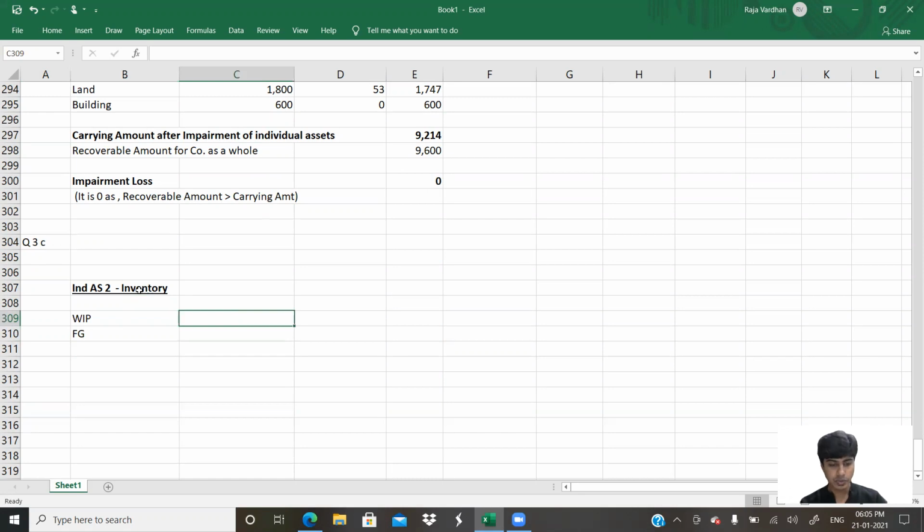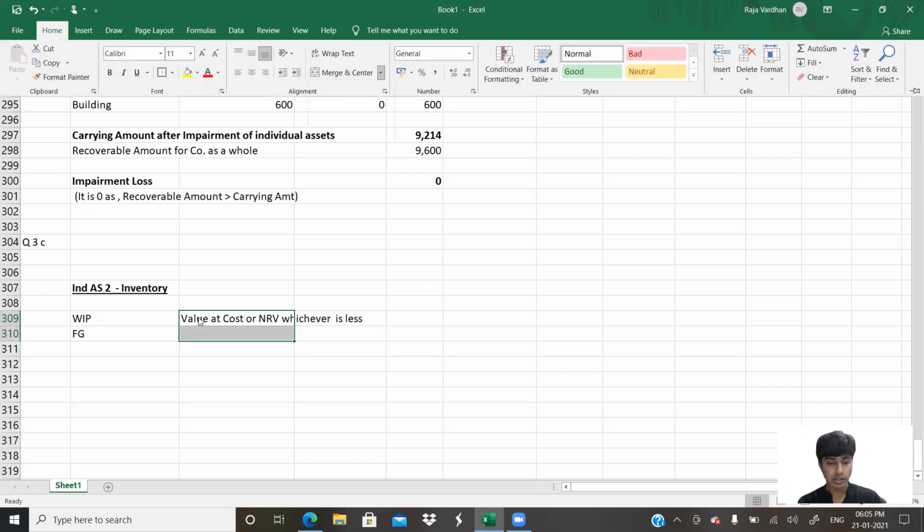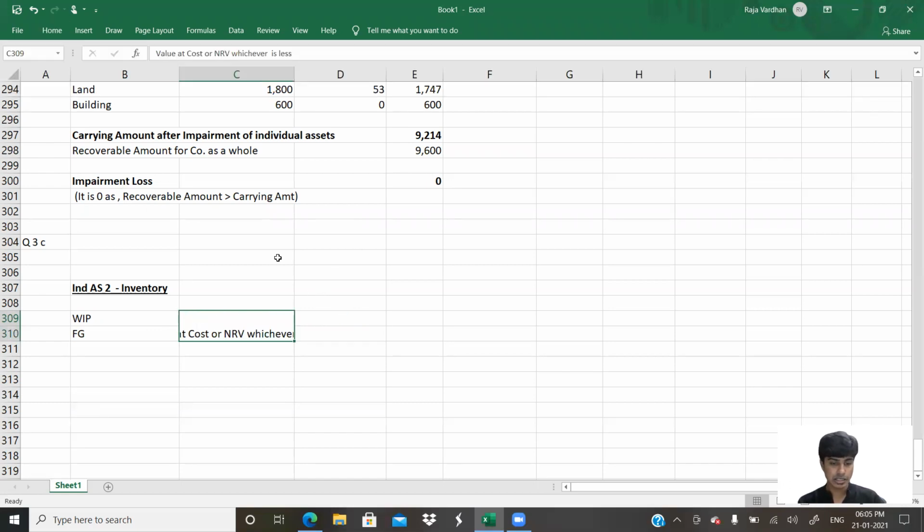Value at cost or net realizable value, whichever is less. We have to value it at what price? Cost or net realizable value, whichever is less. As sweet and simple as that.